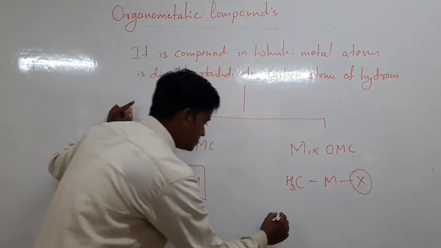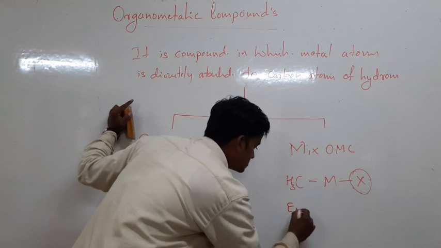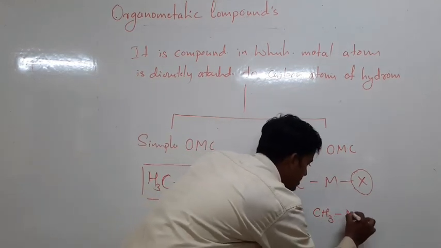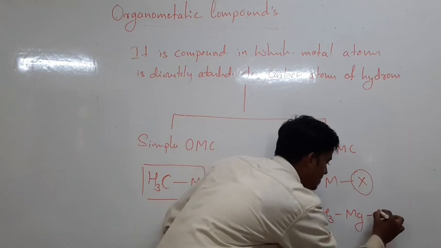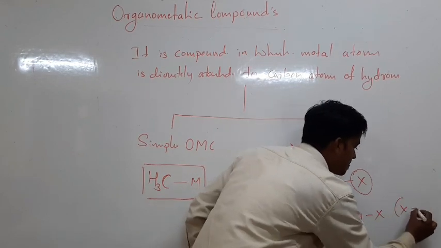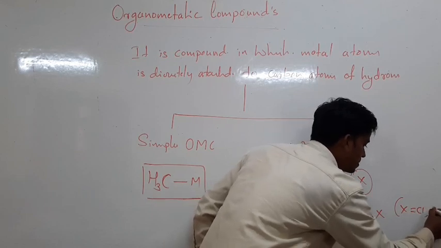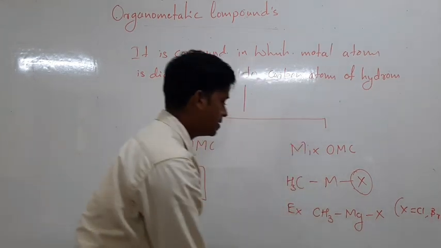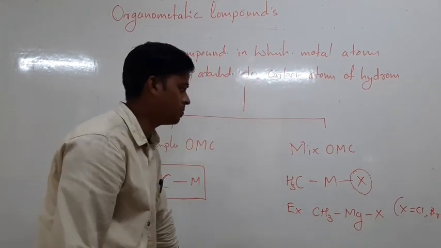For example, Grignard reagent, methyl magnesium halide. It may be chloride, bromide, iodide, etc. It is called a mixed organometallic compound.